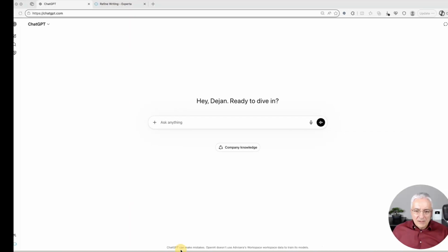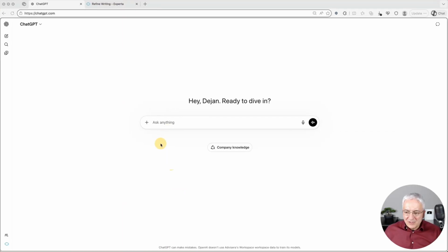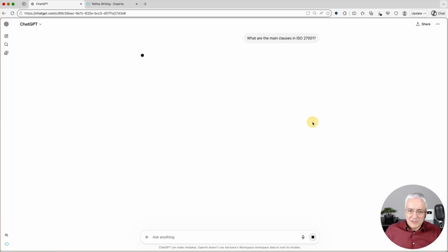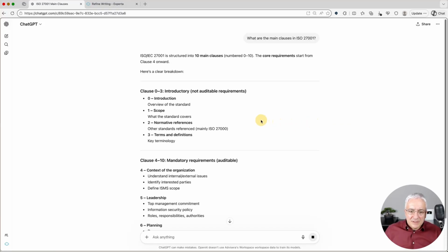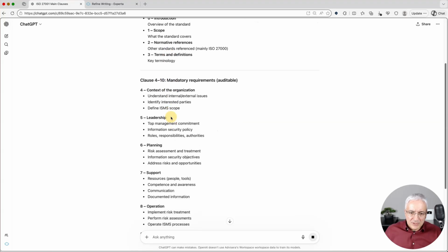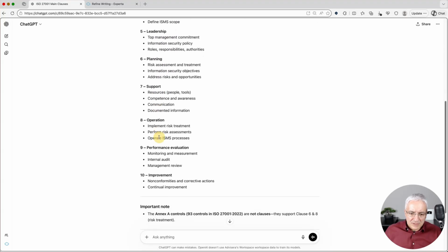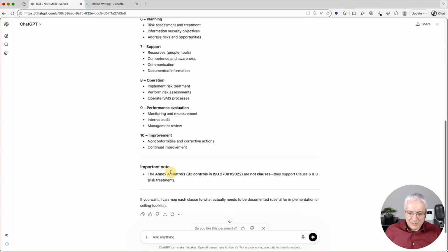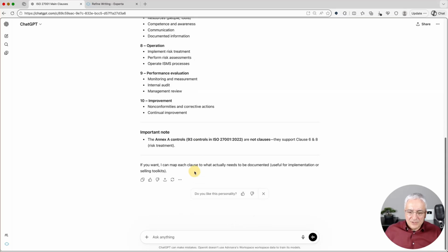Okay, let's start with the first option, asking ChatGPT various questions without uploading any documents. So let's start first with some general, easier questions. What are the main clauses in ISO 27001? Let's see what it answers. And yeah, I think the answer is right. Clauses 4 to 10 are the main clauses, and it did answer this correctly. There is this Annex A. So the answer here is correct.